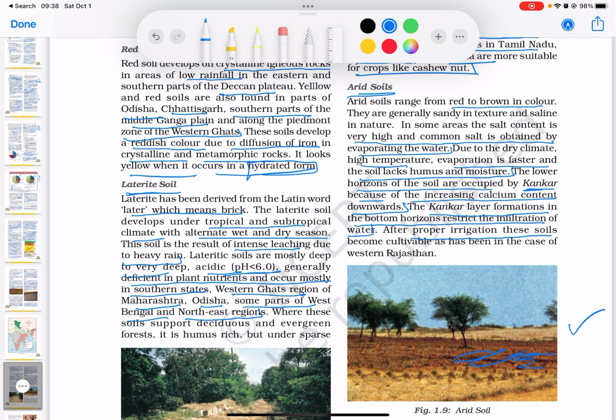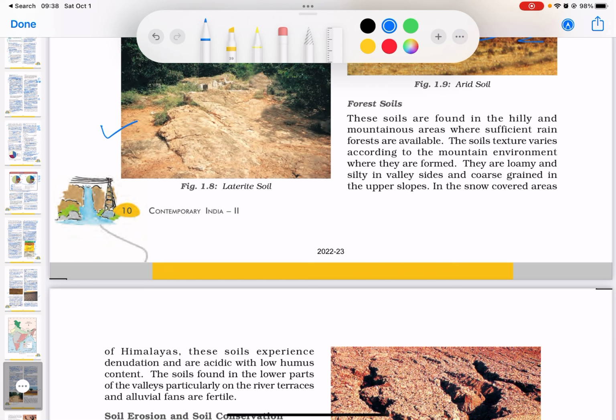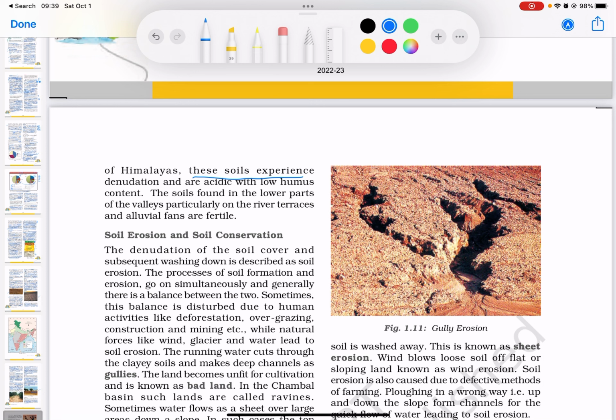And then let us look at the forest soils. So these soils are found in the hilly and mountainous areas where sufficient rainforests are available. The soil's texture varies according to the mountain environment where they are formed. They are loamy and silty in valley sides and coarse grained in the upper slopes. In the snow covered areas of the Himalayas, these soils experience denudation and are acidic with low humus content.